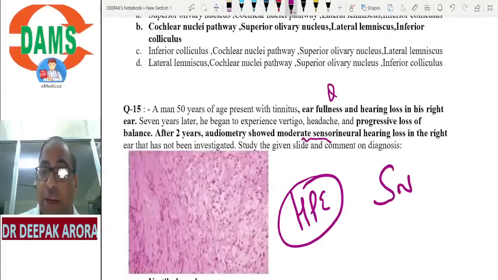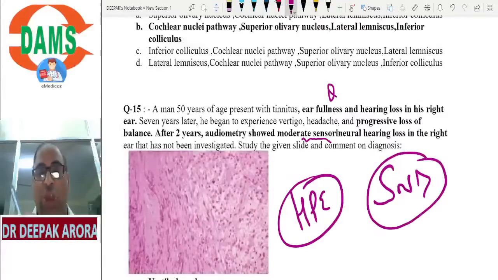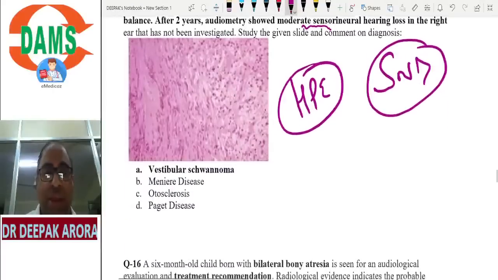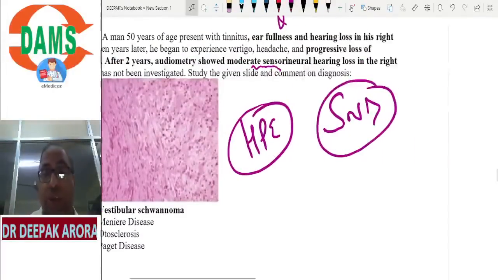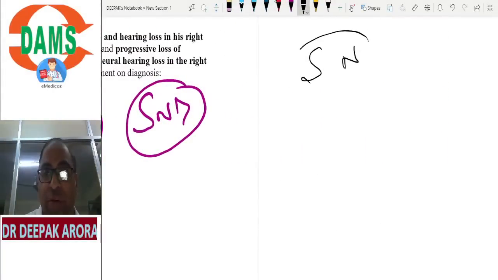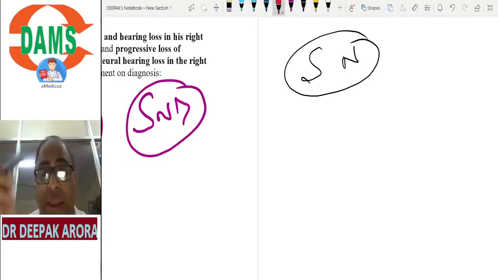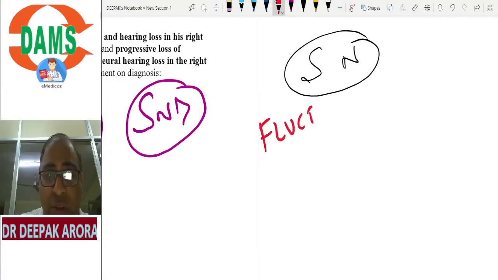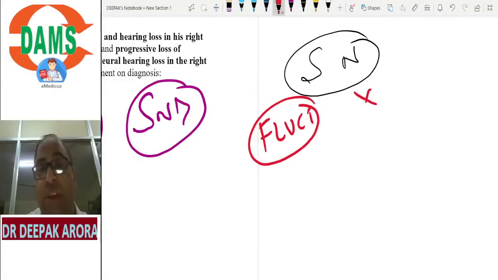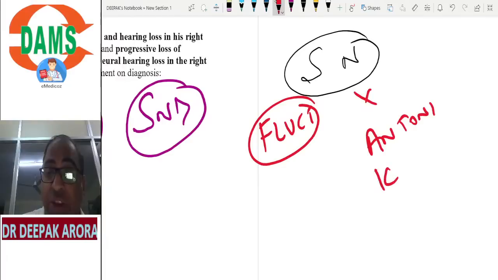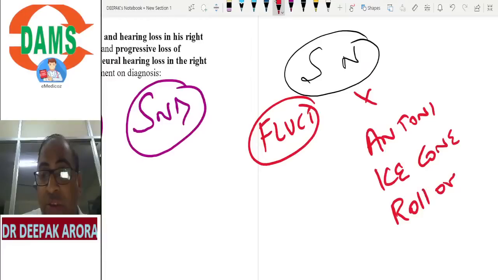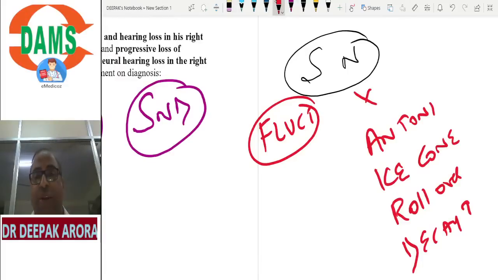Sensorineural deafness topics are very overlapping, so there are very few key points which help you differentiate. I'm showing you Antoni A, B. It is vestibular schwannoma, not Meniere's. Now look carefully, beta. If the examiner gives you fluctuating deafness, it is going in the favor of sensory, Meniere's. If the examiner gives you Antoni cells, ice cone appearance, rollover phenomenon, or uses the word decay test, then what will I tick? I will attempt neural deafness.